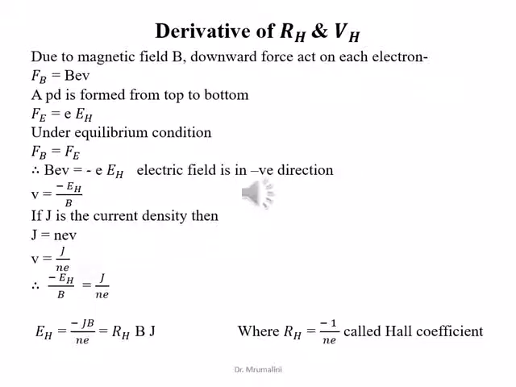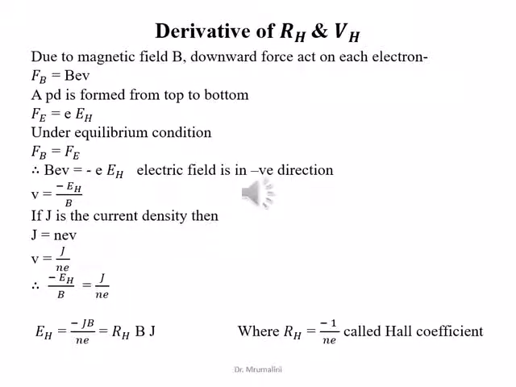Under equilibrium condition, we can equate the upward force due to EH and the downward force due to B. We get FB is equal to Fe, that is we get V is equal to minus EH upon B. The electric field is in the negative direction, and therefore we get a negative sign here.